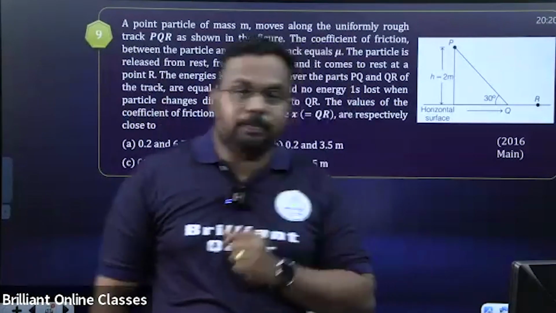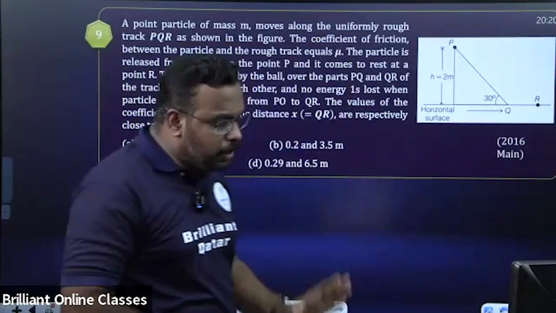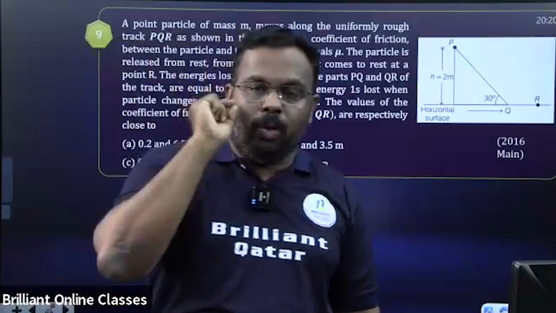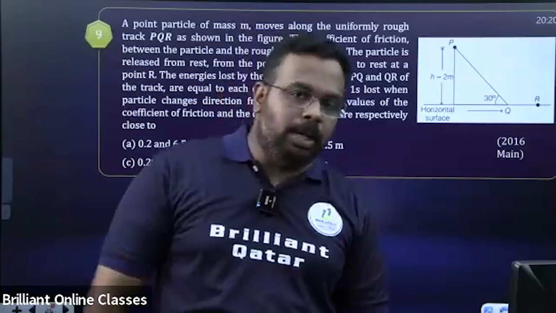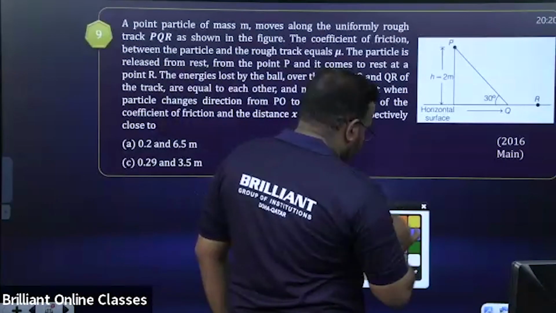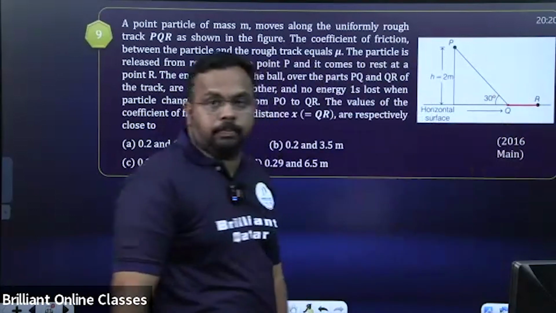Lengthy question, right? So this is the 2016 main question. First, understand what they are asking. We need to find two things. What are the two things? One is the coefficient of friction value, mu. And the other one is distance. Which distance? Distance QR. Distance QR means, see, this distance only we have to calculate.